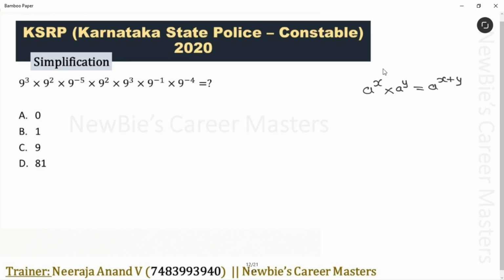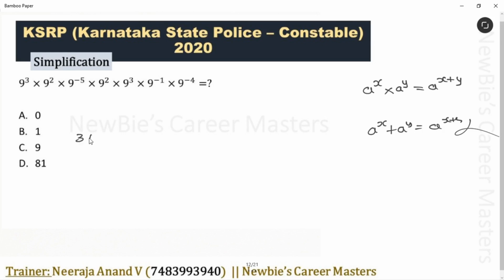See, if you get two expressions like this with the same base and between them a product symbol, you can take that expression as a power x plus y. Only for this into symbol, not for plus symbol. You can't take like this: a power x plus a power y is equal to a power x plus y. This is wrong. Clear? Now check the question. Bases are same and between the numbers we have into symbol. Then you can add the powers.